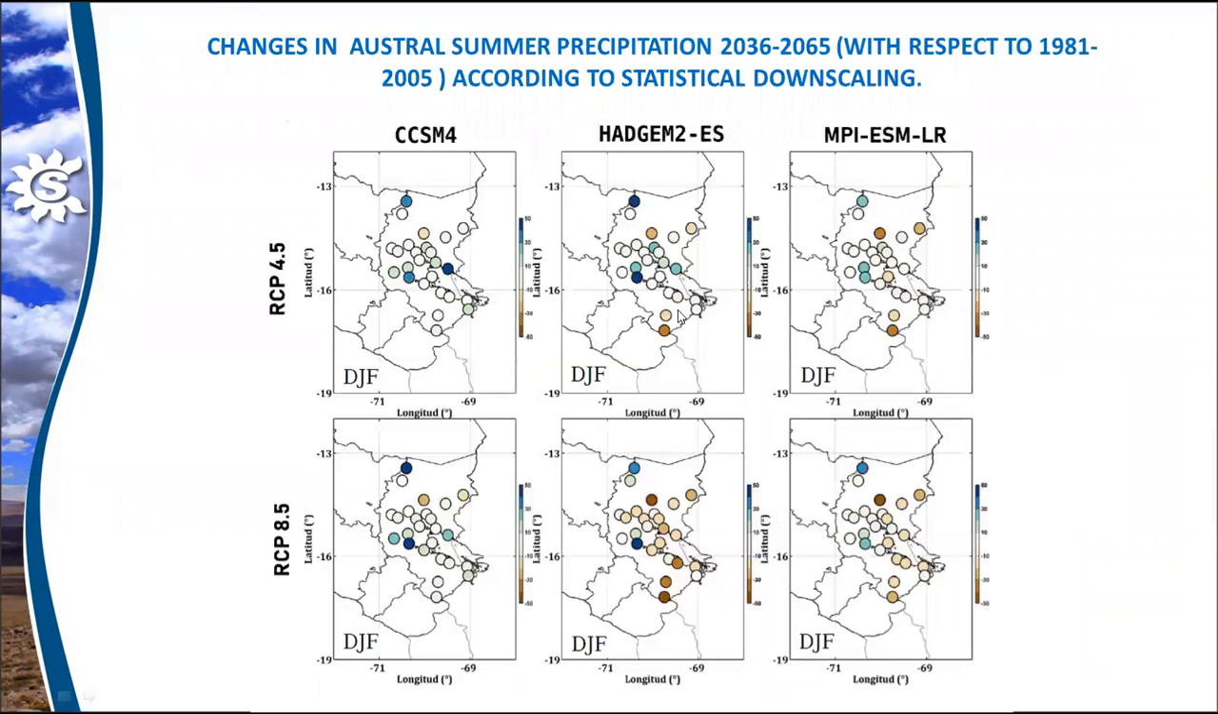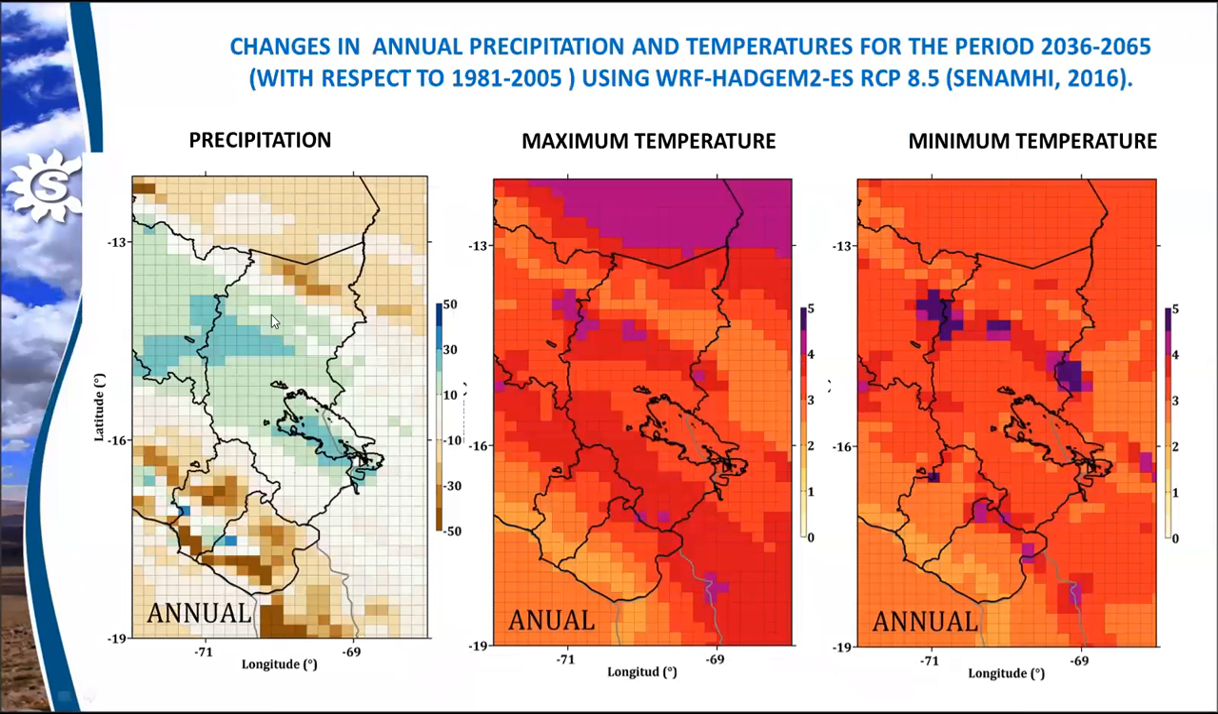The results of statistical downscaled scenarios during the rainy season, which is the austral summer here, show that the region near the lake would present slight increases in precipitation, while the regions to the north and south would present decreases. Similar precipitation results are seen in the dynamical scenarios using the WRF model. In the case of maximum and minimum temperature, increases are between 2 to 5 degrees Celsius.